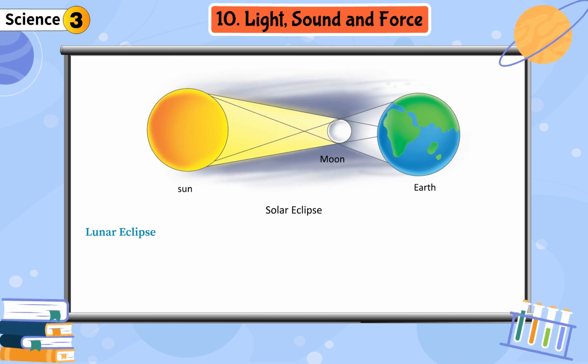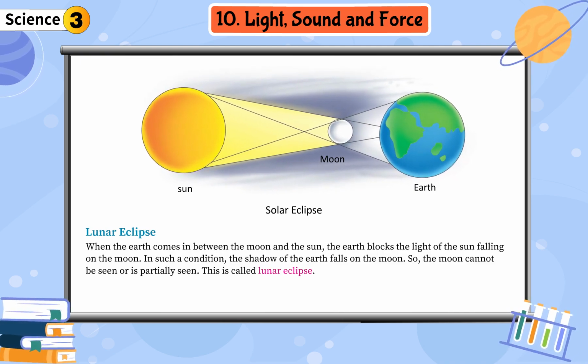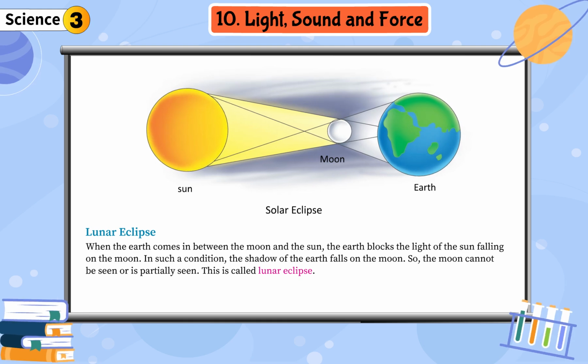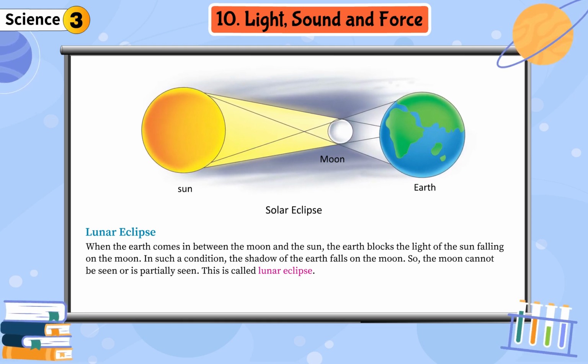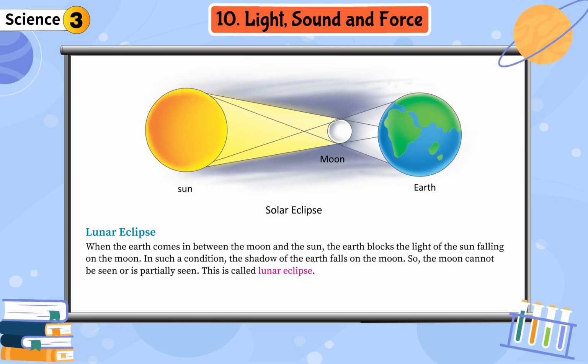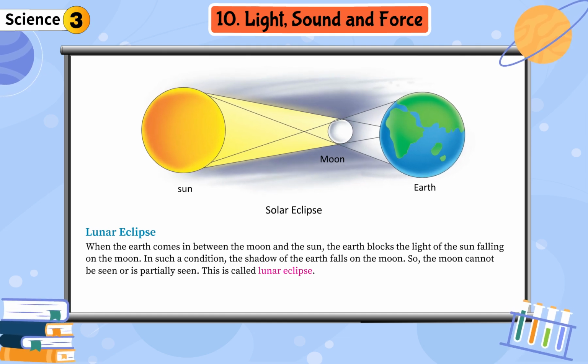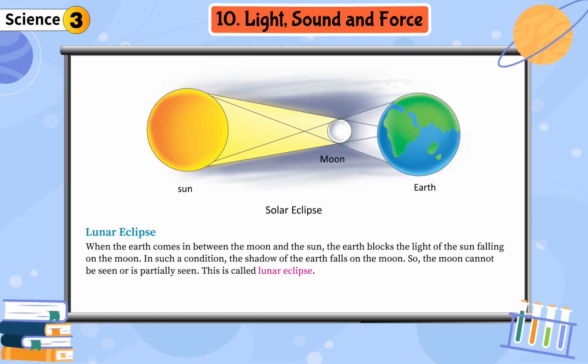Lunar eclipse. When the earth comes in between the moon and the sun, the earth blocks the light of the sun falling on the moon. In such a condition, the shadow of the earth falls on the moon. So, the moon cannot be seen or is partially seen. This is called lunar eclipse.